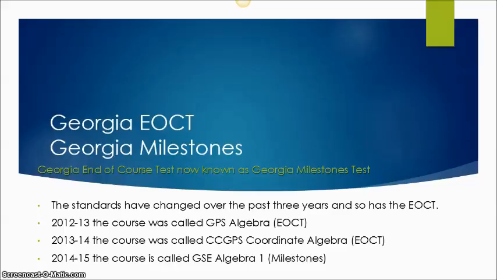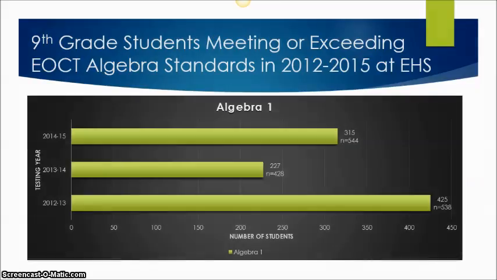So in 2012-2013, the course was called GPS, that's Georgia Performance Standards for Algebra, and they gave an EOCT. In 2013-2014, the course was called CCGPS, which is the Common Core Georgia Performance Standards Coordinate Algebra, and they gave an EOCT. And in 2014-2015, the course was called GSE Algebra 1, which is Georgia Standards of Excellence Algebra 1, and they gave a Milestones test.